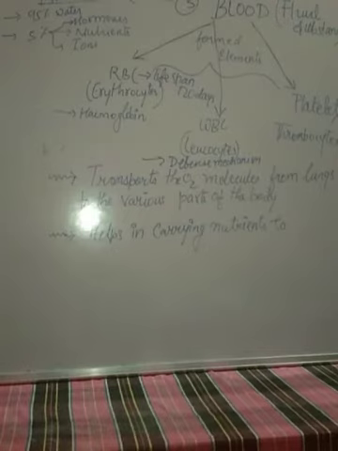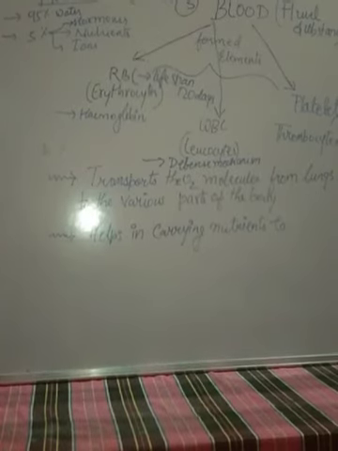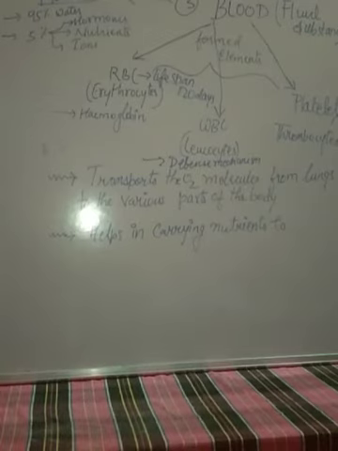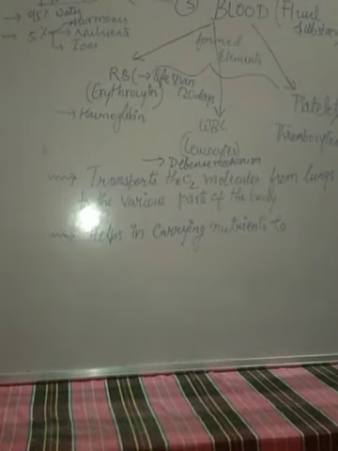So the WBC is the army force of our body, protecting us from the various pathogens attacking it. We suffer from various diseases due to bacteria and viruses, right? These are all pathogens which attack our body, consume our nutrients and cause disease. There are different varieties of WBCs, which you will study further. These leukocytes are responsible for the defense mechanism and maintain our immune system so that we are protected from pathogens.